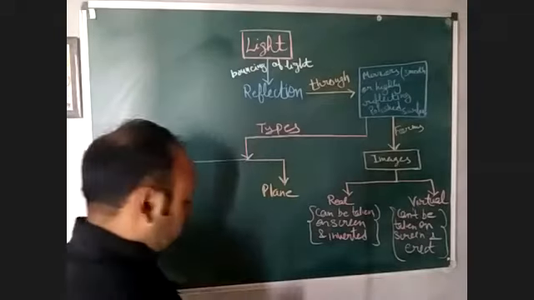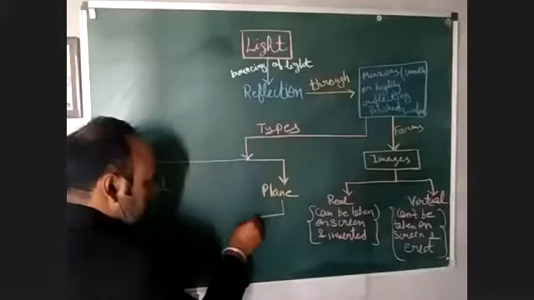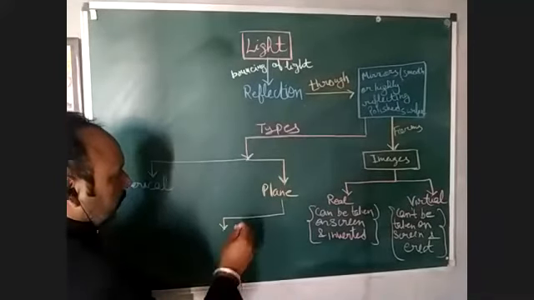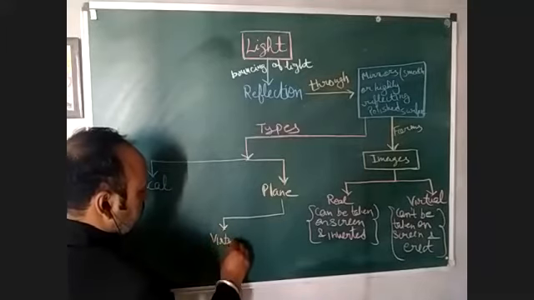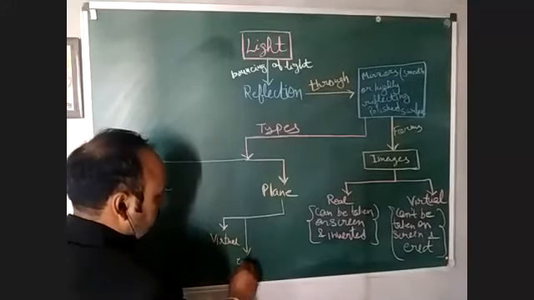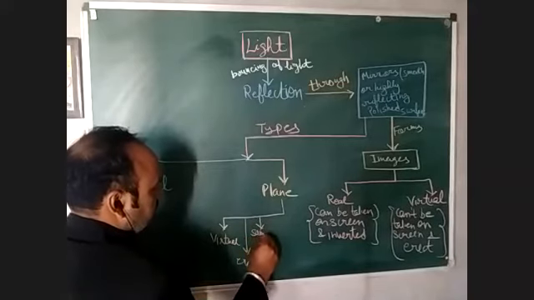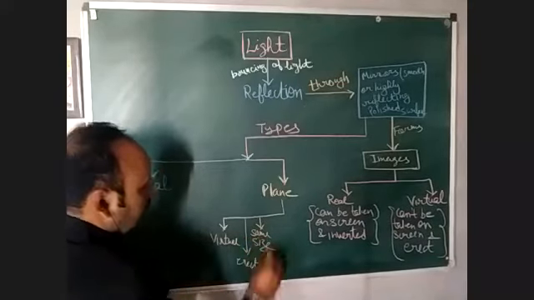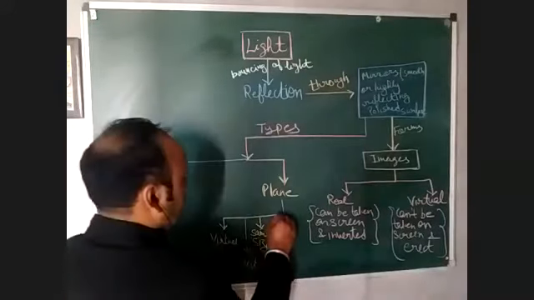So now the plane mirror forms the image which has some characteristics like it's virtual, erect, same size, right? Generally, we are discussing the characteristics of the image formed by the plane mirror.